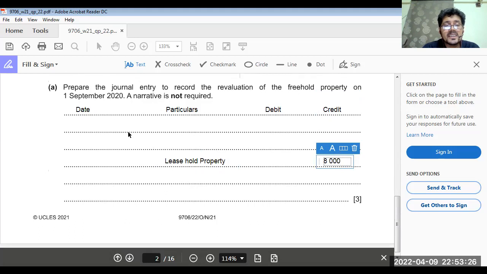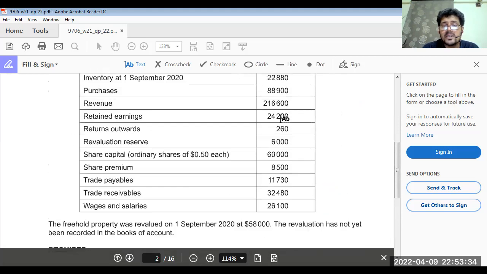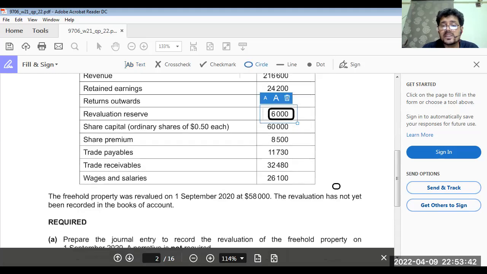In this question you are given a revaluation reserve. Yes, this amount of 6,000 is going to be used to debit for this revaluation process.